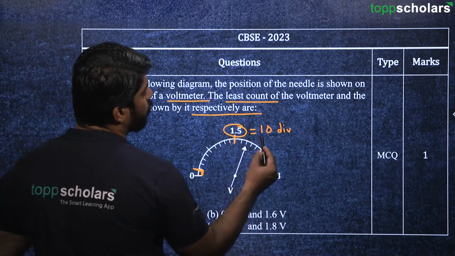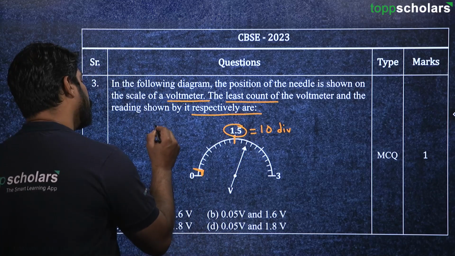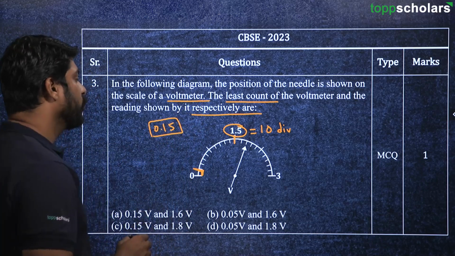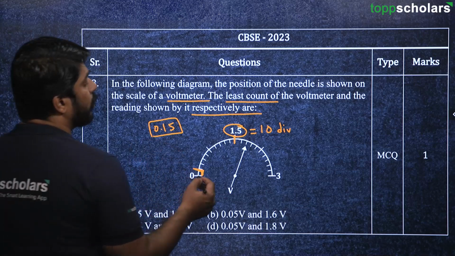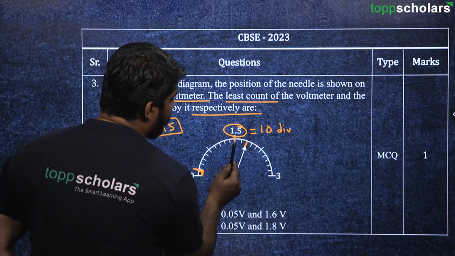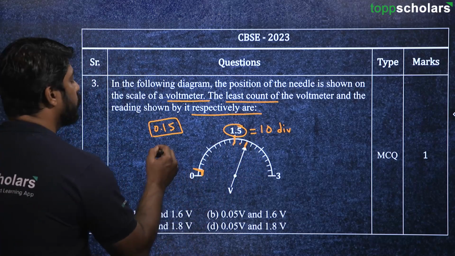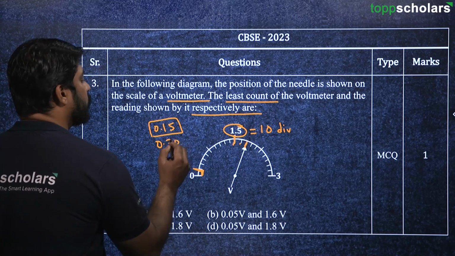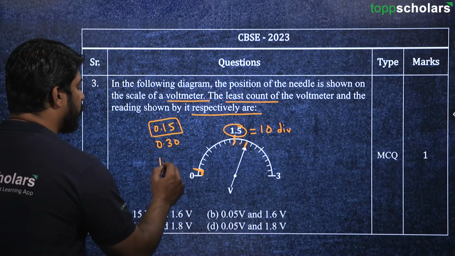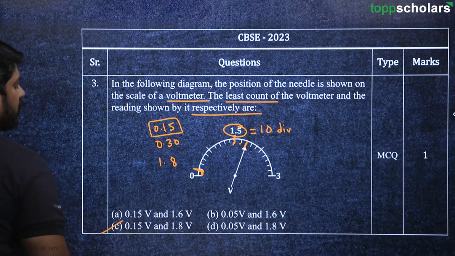Definitely what we have to do is divide 1.5 by 10, so it is going to be 0.15. So 0.15 is the least count, and we have been asked to find the reading. It's very simple. This is 1.5, then 0.15 twice is 0.30. So 1.5 and 0.3, if you add, we get 1.8. So the correct answer should be here, that is option C.